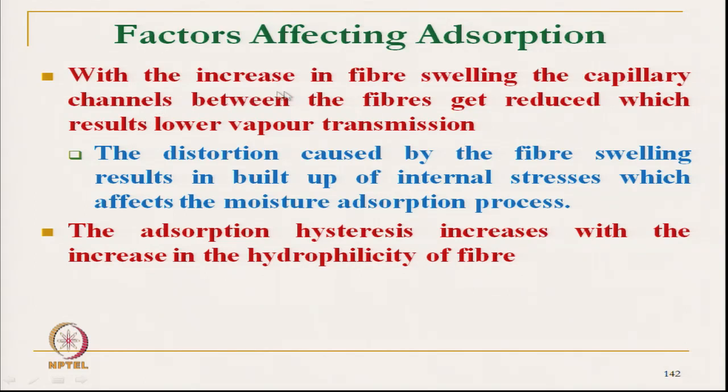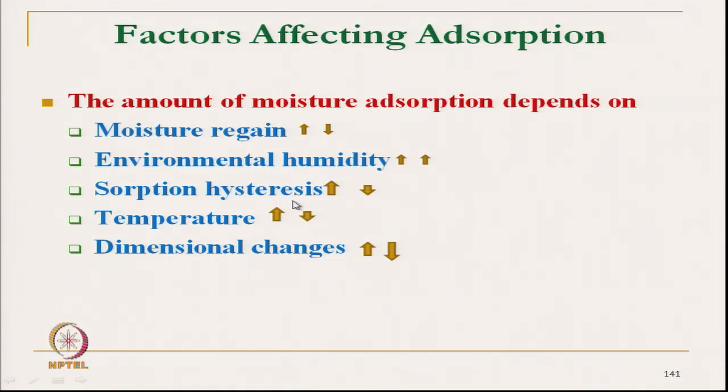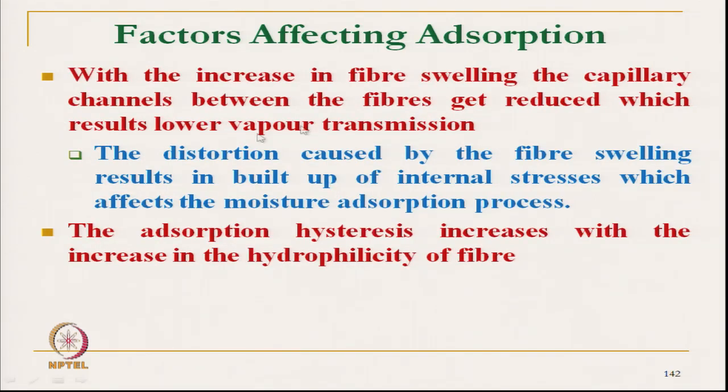With the increase in fiber swelling, the dimensional change we are discussing, as the moisture gets absorbed, the capillary channel between the fibers gets reduced, which results in lower vapor transmission.